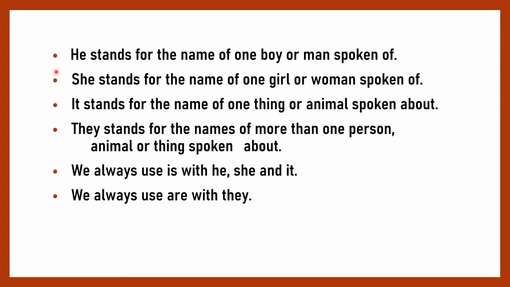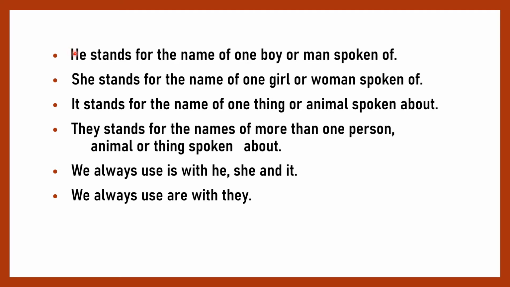Coming to the next point, the third point we have: he stands for the name of one boy or man spoken of. So as we know, he, she, it, they. These words are pronouns. Let us see for what they stand. She stands for the name of one girl or woman spoken of. It stands for the name of one thing or animal spoken about. They stand for the names of more than one person, animal or thing spoken about. We always use is with he, she, it. We always use are with they.